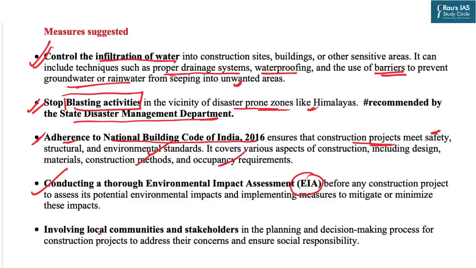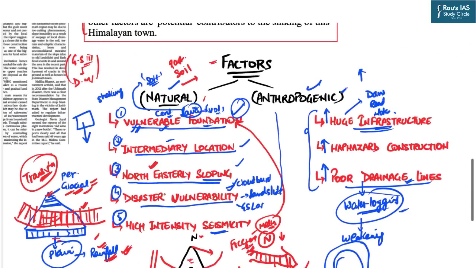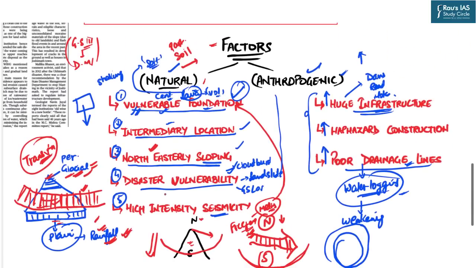And the local communities, which are important stakeholders, must be involved at every stage of planning, right? So these are certain suggested measures which you can write in your answers if at all it comes in the context of land subsidence of the Joshimath town.